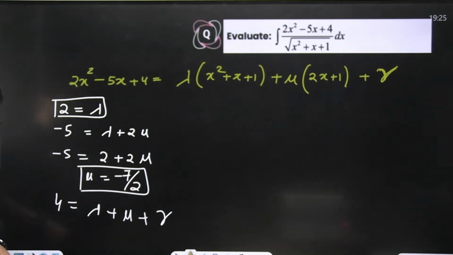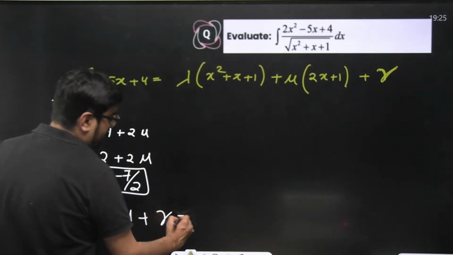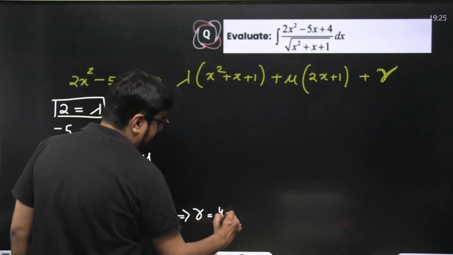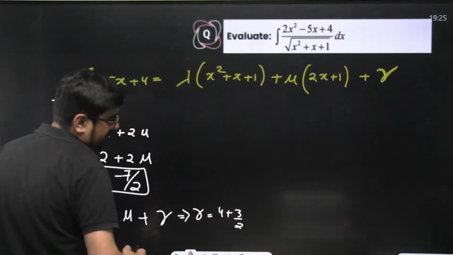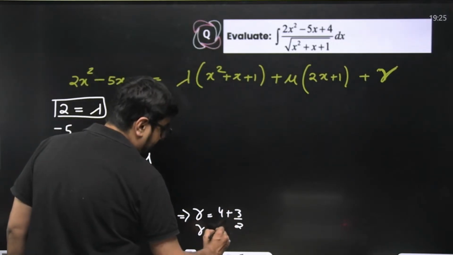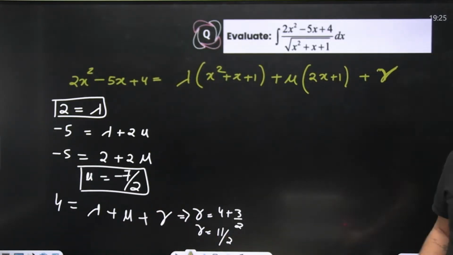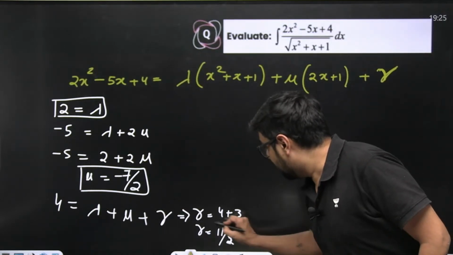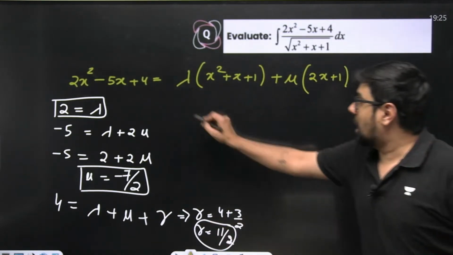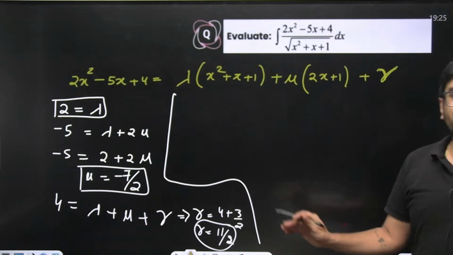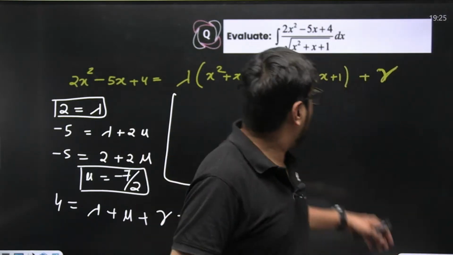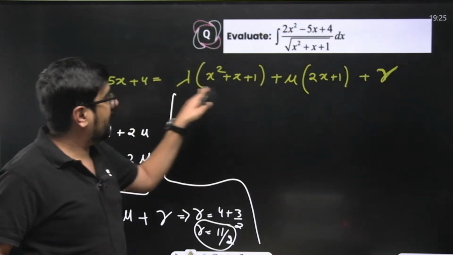So 2 minus 7 by 2, that means 4 minus 7, minus 3 by 2. Your gamma will come out to be 4 plus 3 by 2. That means 11 by 2. Gamma will be 11 by 2. Check once. So how easily we'll be able to find lambda, mu and gamma. And now we have to represent this quadratic like this.